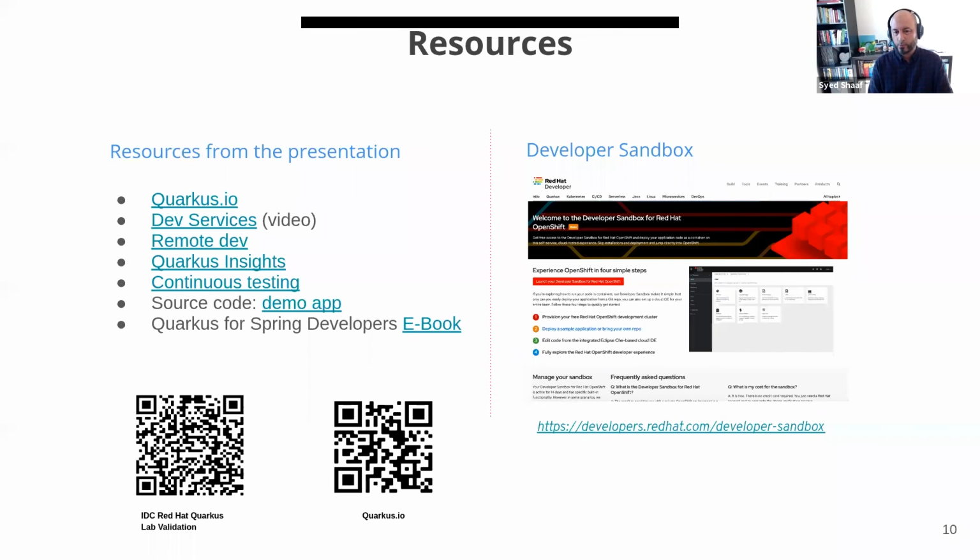I'm going to leave you with a couple of things. Developer Sandbox, which I showed you, is free for use. You can sign up, you get 14-day access to an OpenShift environment, and you can run all your code there and test it out and see, and you can do the same with this application that I did, which is placed on this demo app link here.